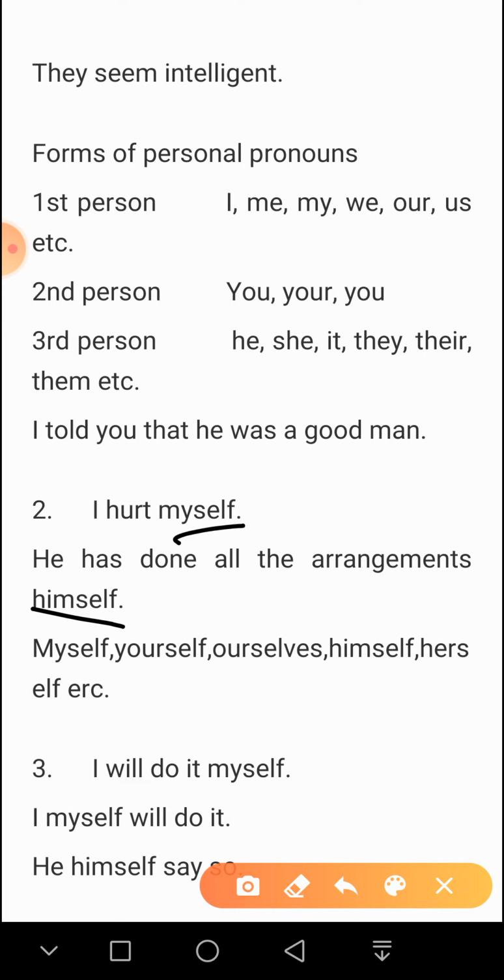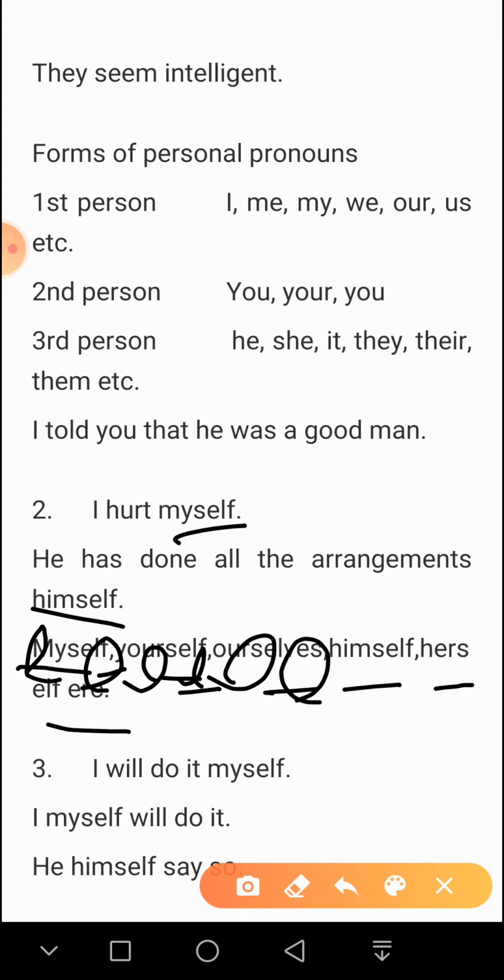See these words: myself, yourself, ourselves, himself, herself, etc. These pronouns are compounds of two words: my plus self, your plus self, our plus selves, him plus self, and her plus self.